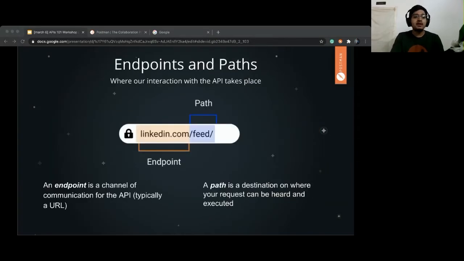Then comes part number two, which is defining the host address. So the host is nothing but the home URL, the endpoint. For example, google.com is the home page, but google.com/search is the search page.